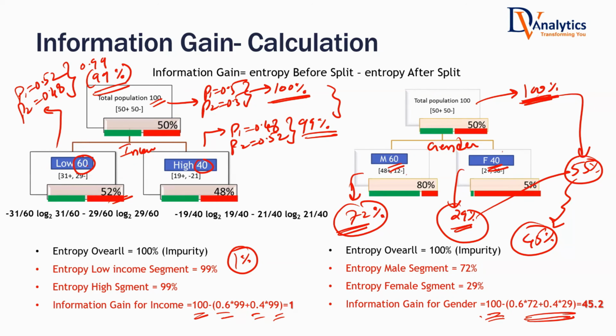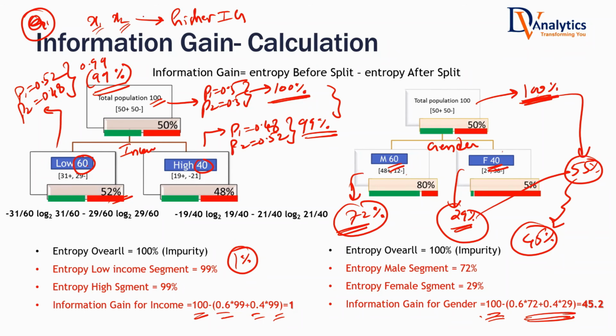Now tell me, if you have two variables, x1 and x2, which variable would you use for splitting? The one with the highest information gain. You will calculate the information gain of x1, and you will also calculate the information gain of x2. You will go for that variable that has higher information gain. That was our question number 1. If I have 2 variables, which variable will be used? The answer is calculate information gain and use the variable that has higher information gain value.